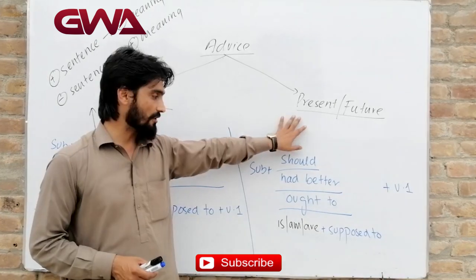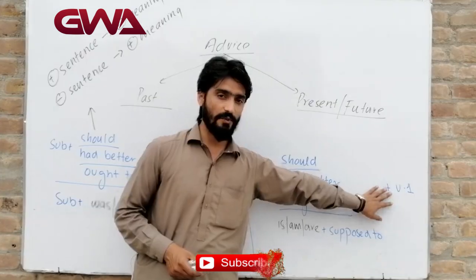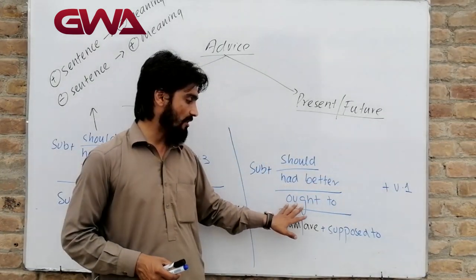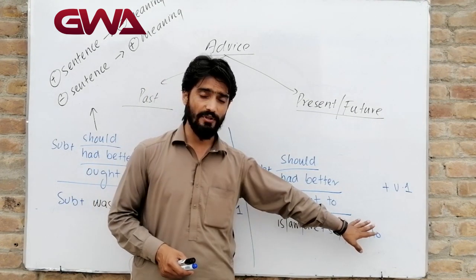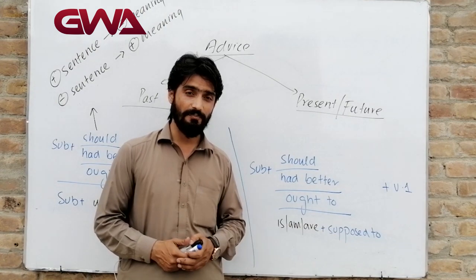For the present or future, we will use first form of the verb after should, had better, ought to, and we will use here is, am, are, be supposed to. Let's have examples.